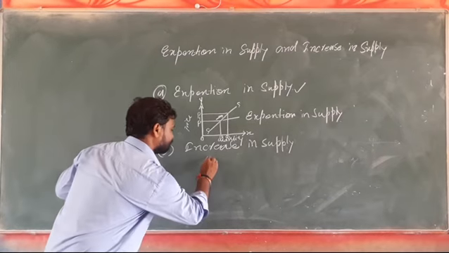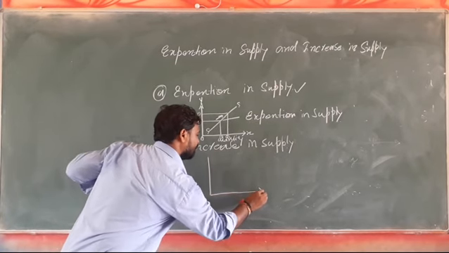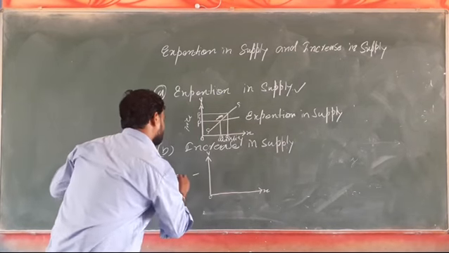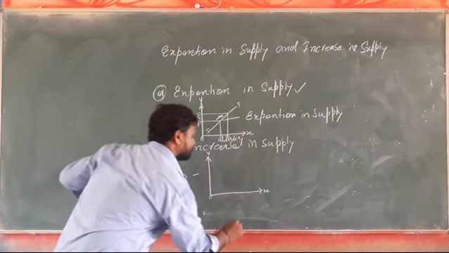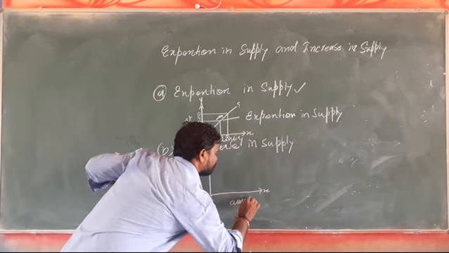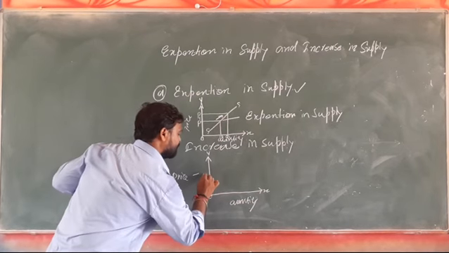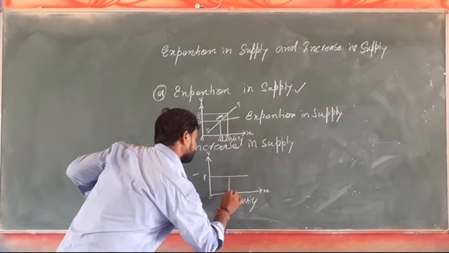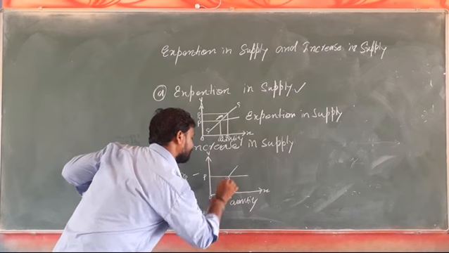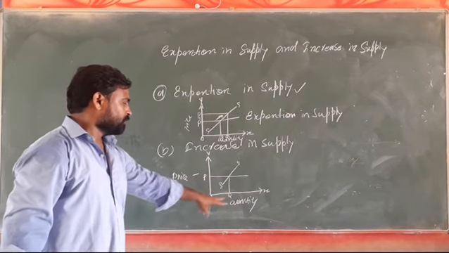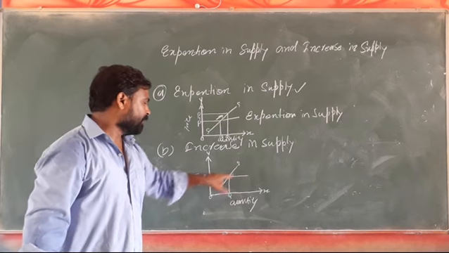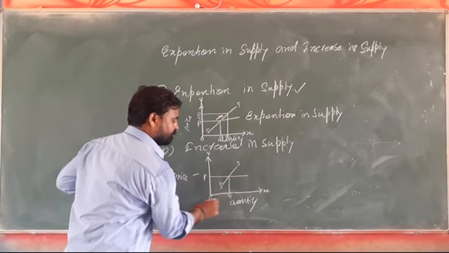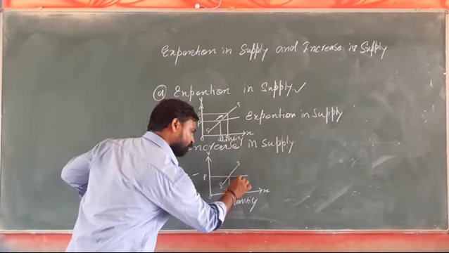Here what will happen? X-axis, Y-axis. Y-axis represents price and X-axis represents quantity. We are here making an initial price P and initial quantity Q. Here the supply curve is SS, at the price OP the supply was OQ. Now say at the same price, supply is increasing from OQ to OQ1.